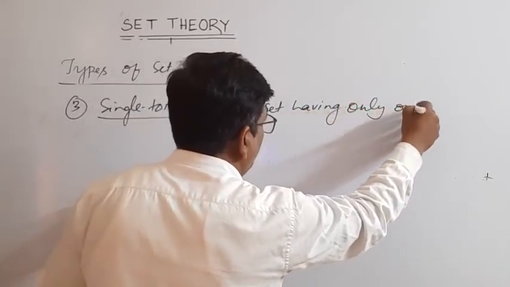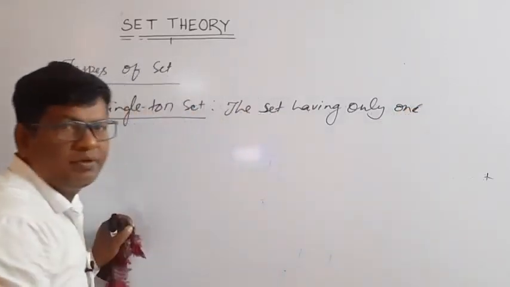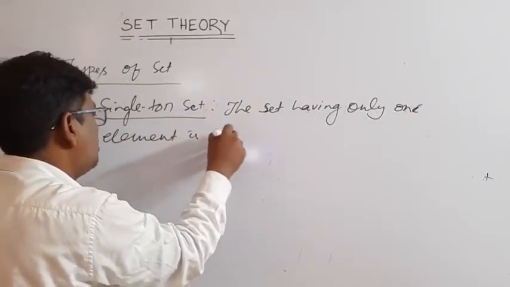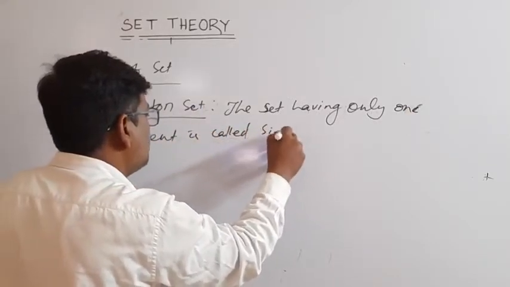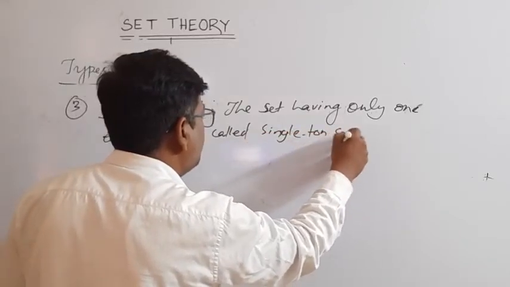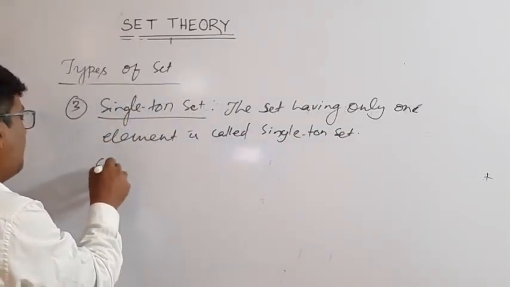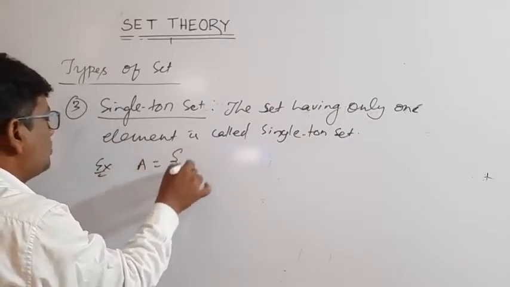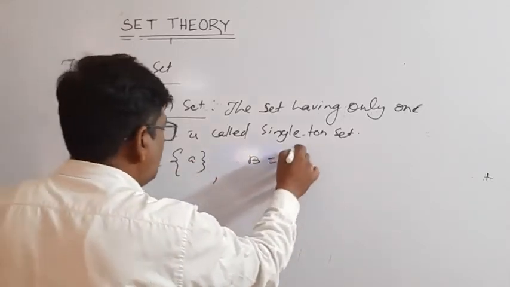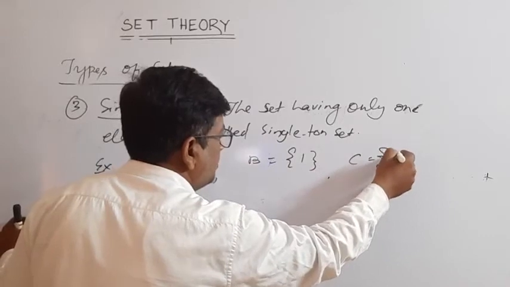Example: A is equal to a single element, B is equal to a single element, and C is equal to a single element.